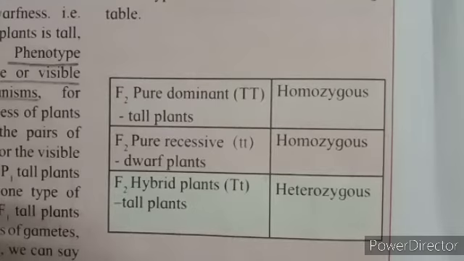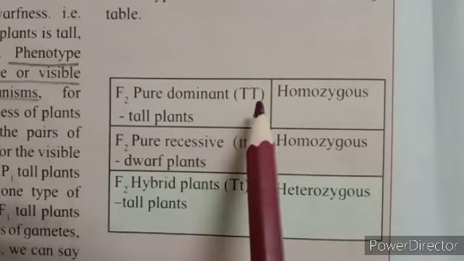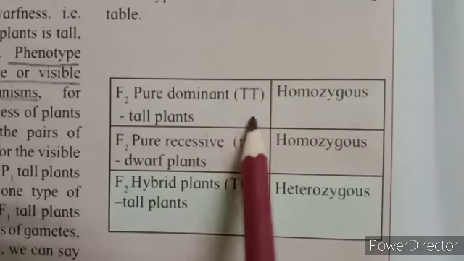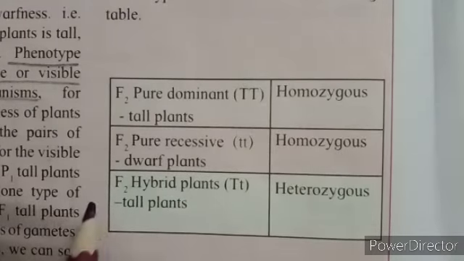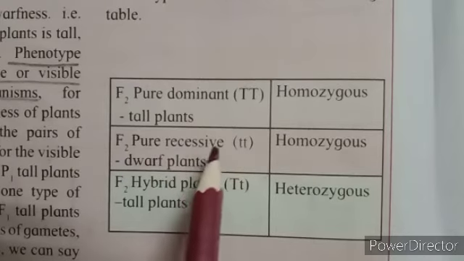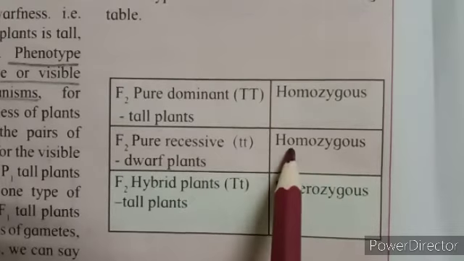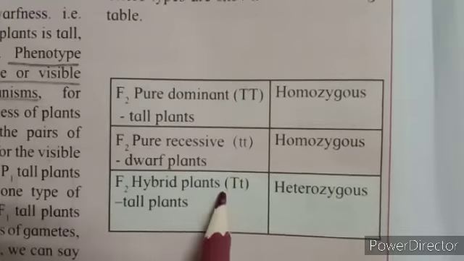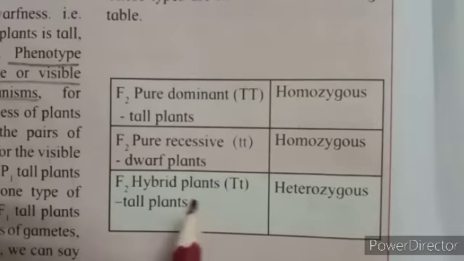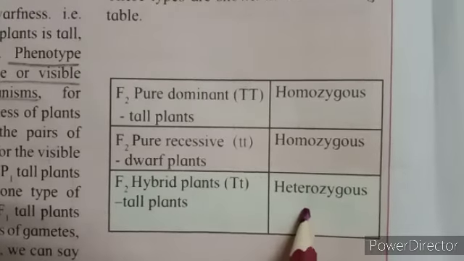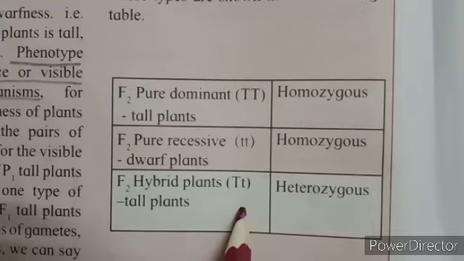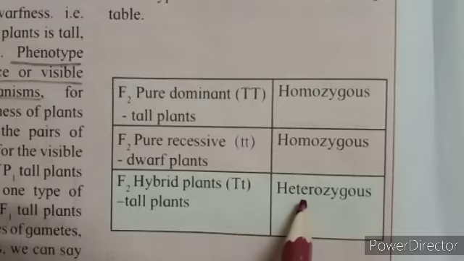Here in Mendel's monohybrid cross, the F2 pure dominant, that is capital T, capital T, is homozygous because both are similar, and therefore it is homozygous. The F2 pure recessive, that is small t, small t, is also homozygous. It is a dwarf plant. And the F2 hybrid plant, that is capital T, small t. These are also tall plants, but they are heterozygous because one indicates the dominant character and one the recessive one, and therefore it is heterozygous.